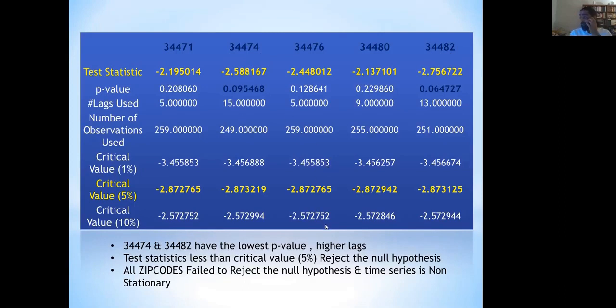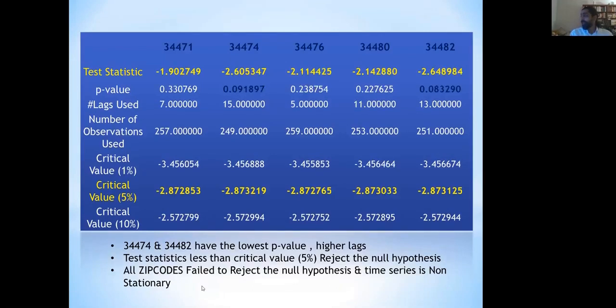Apart from that, I calculated the stats with critical values based on 5% or less, and the test statistics showed whether to reject the null hypothesis. All these 5 zip codes actually failed to reject the null hypothesis, and it showed that the entire series was non-stationary.